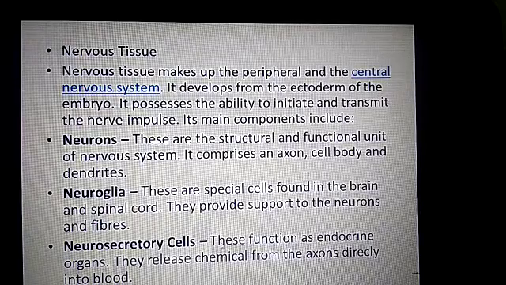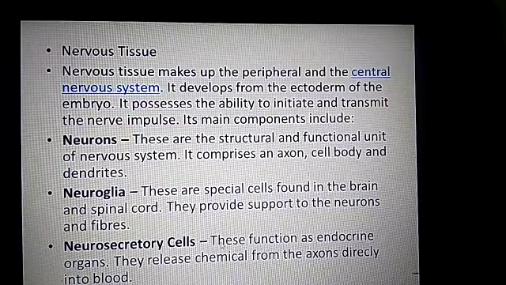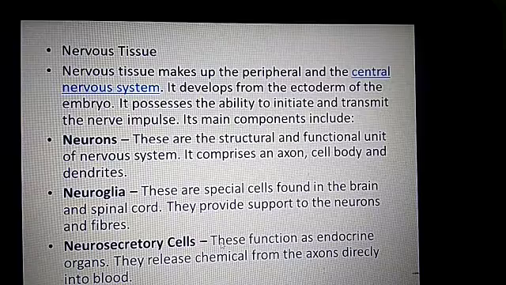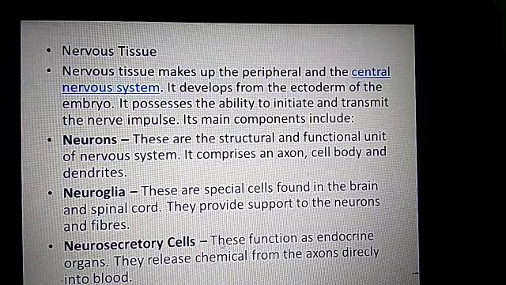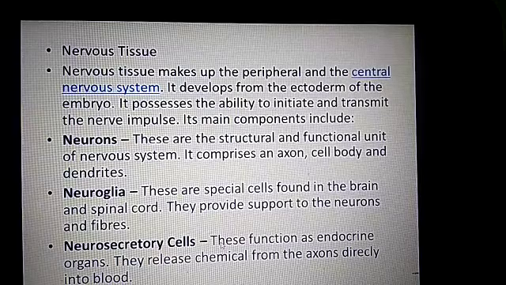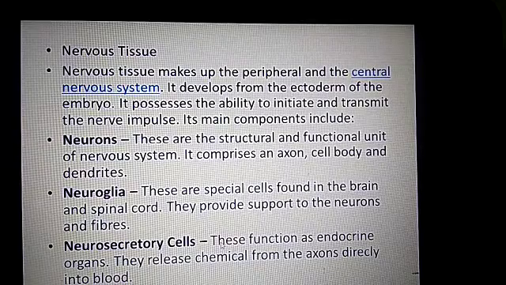A neuron consists of an axon, cell body and dendrites. The cyton contains the nucleus, and it has hair-like extensions called dendrites, and they may be very long, sometimes more than 1 meter.